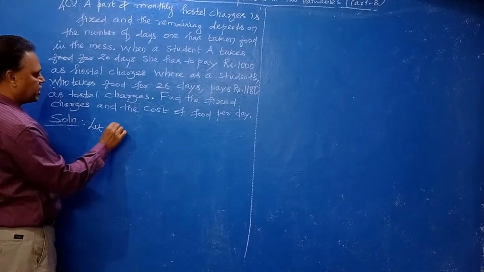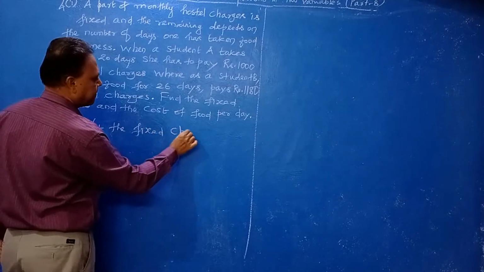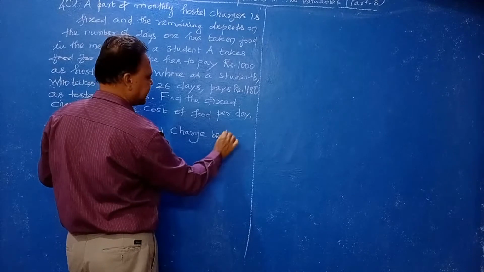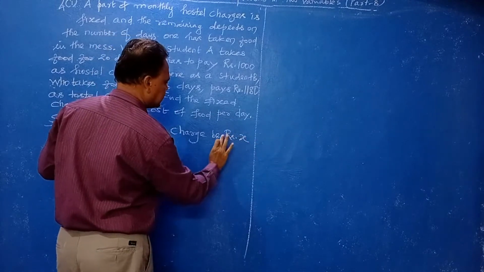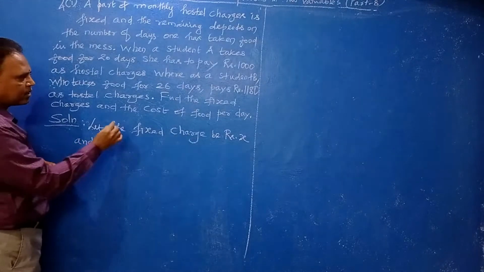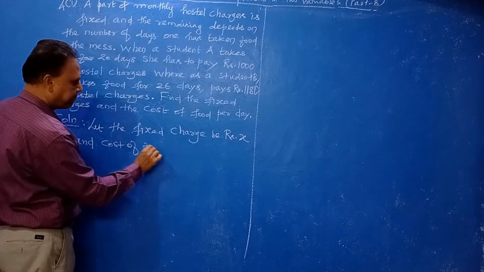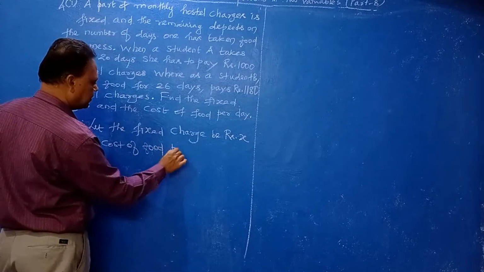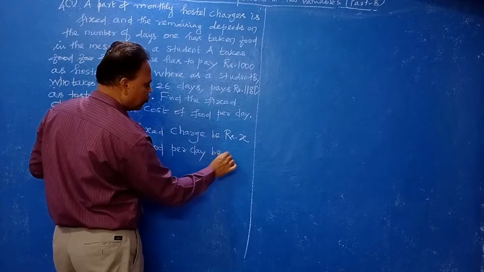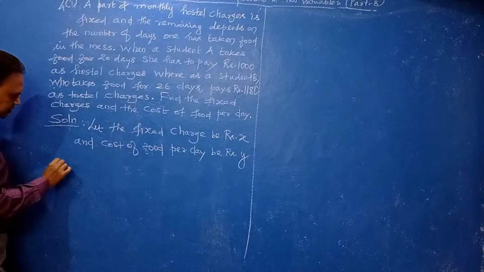Let the fixed charge be rupees X, and the cost of food per day be rupees Y. Now we can easily frame the equation. You see, by the data,